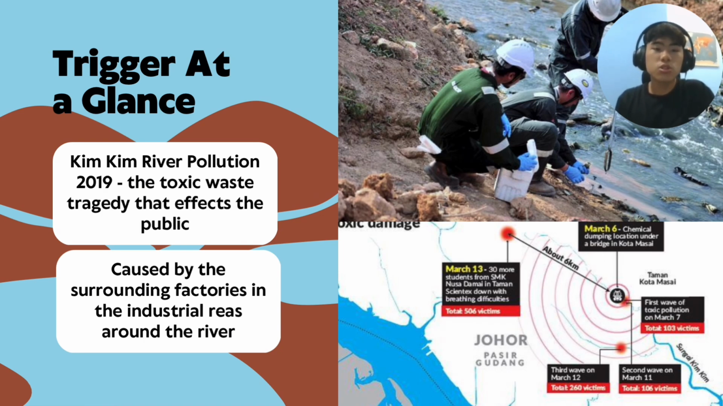So in 2019 there was a really tragic event that happened in Pasir Gudang, which we call the Kim Kim River Pollution 2019. It is the toxic waste tragedy that affected the public. How? It was caused by surrounding factories in the industrial areas around the river in Pasir Gudang.